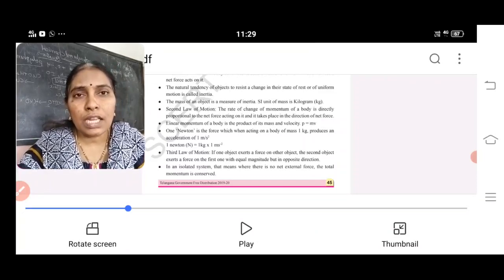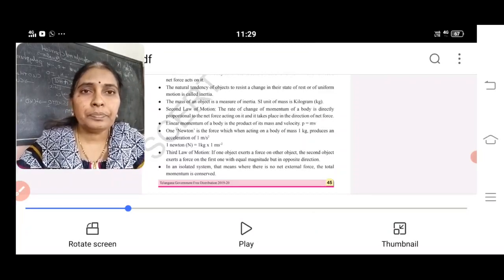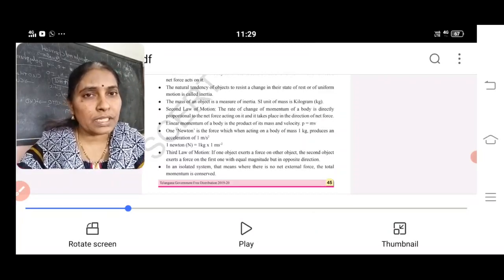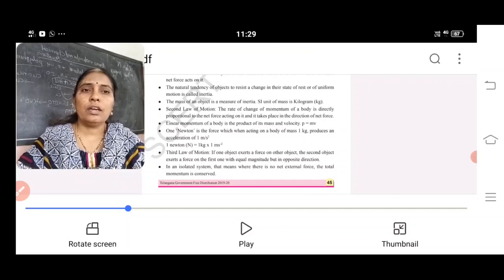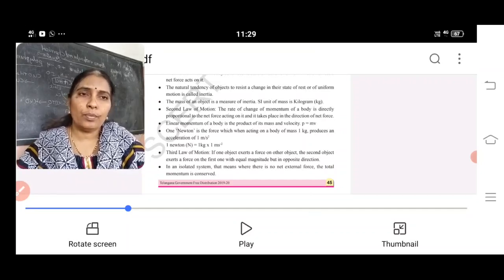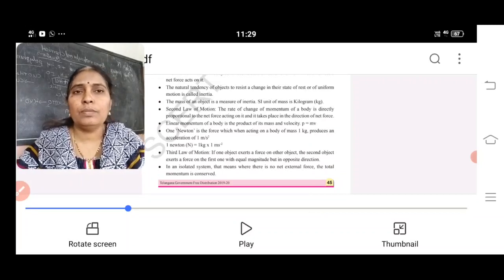So the three laws: inertia definition, momentum, and how momentum is conserved. Examples of the three laws. Okay, all these are important. Few problems are given. You need to practice all the problems also.